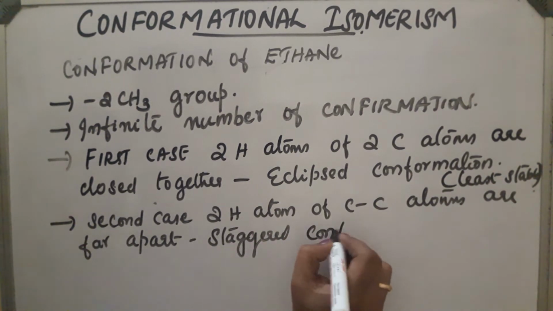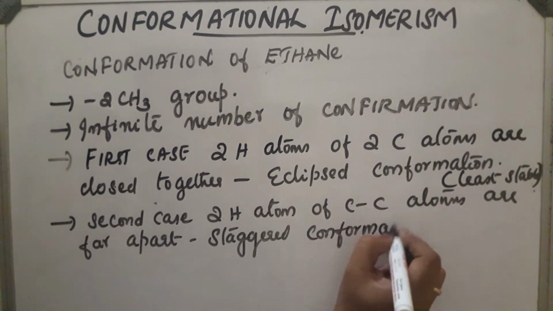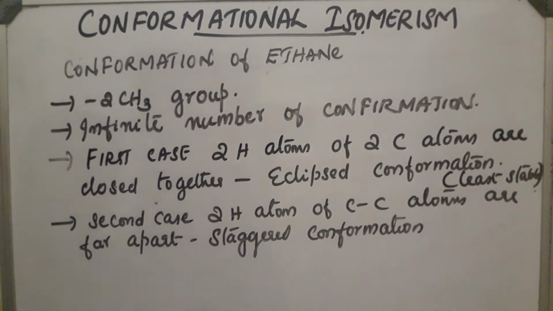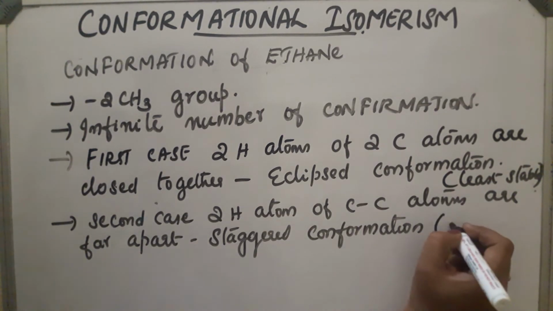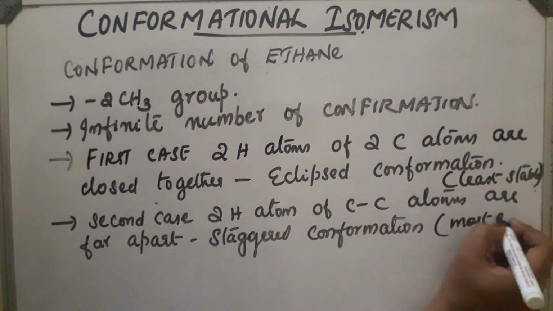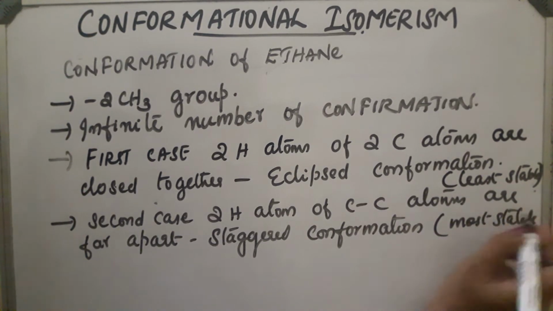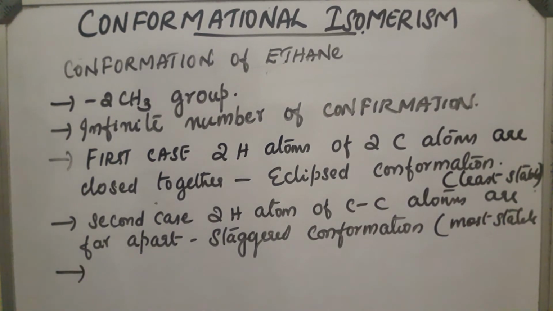Since in this conformation these hydrogen atoms are far apart, the repulsive force will be minimum, or torsional strain will be minimum, and it will be most stable. These are the two extreme cases. And there is an intermediate state between these two, called the skew conformation.